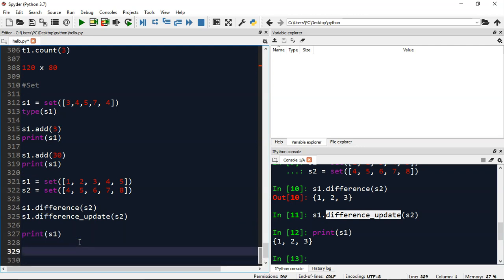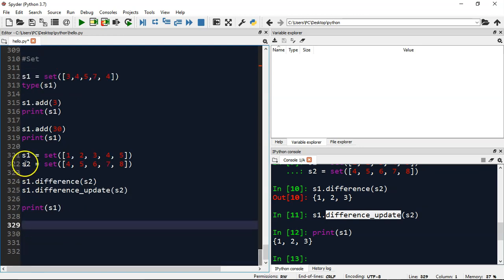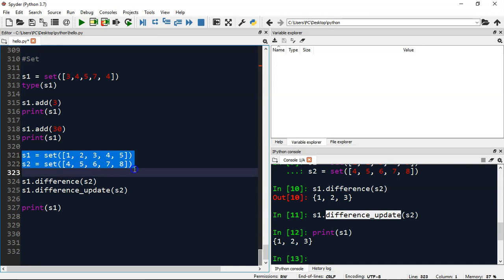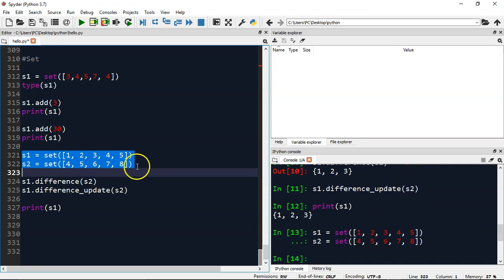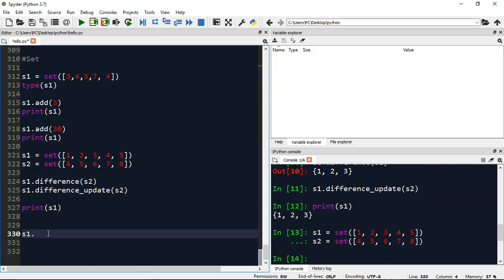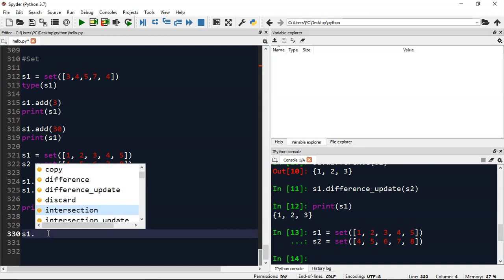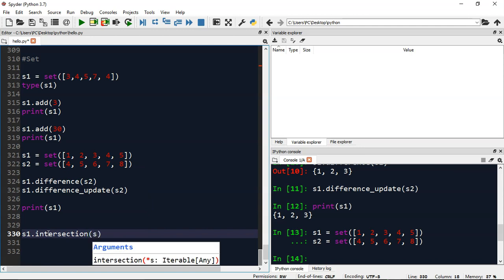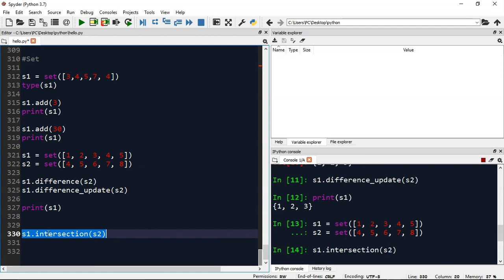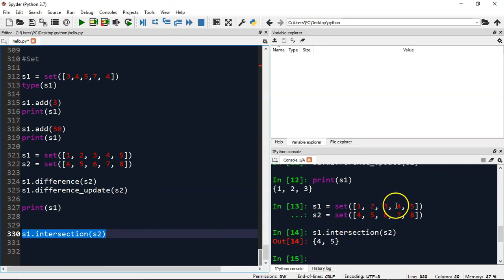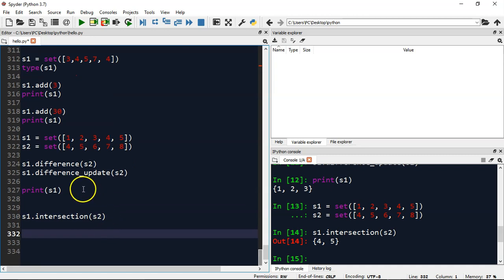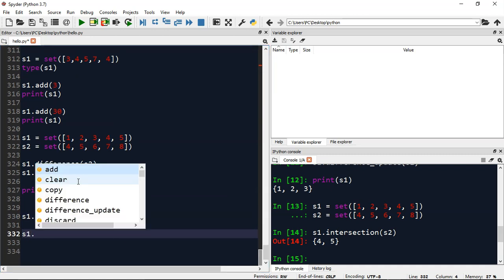Let's see some more. Alright, so now our S1 got updated. Let me execute both of them again, and let's see. Let's do the intersection. Between S1 and S2, the intersection is 4 and 5. So these are the common elements. In the same way intersection_update also works, because underscore update indicates in-place modification.